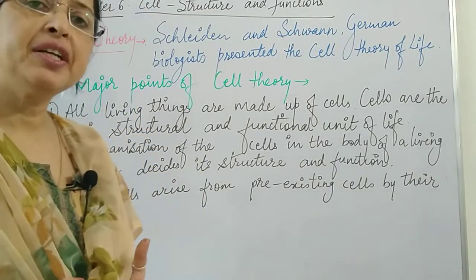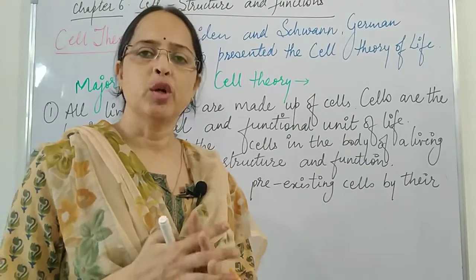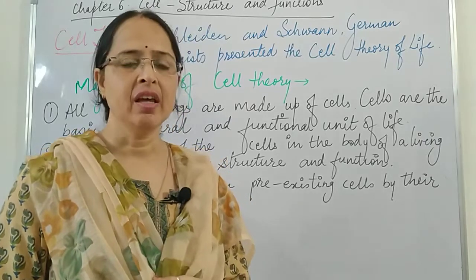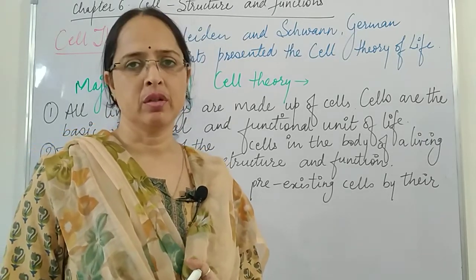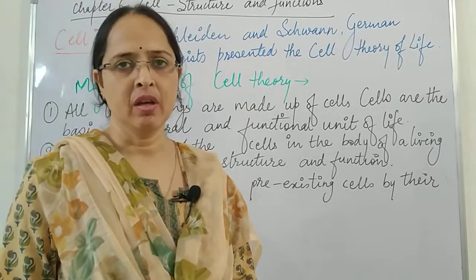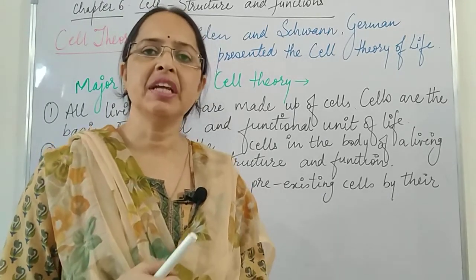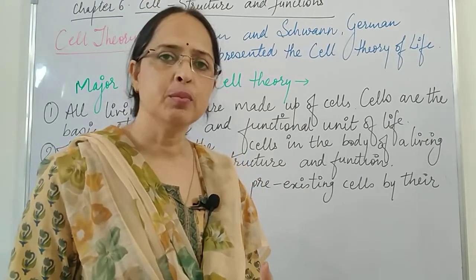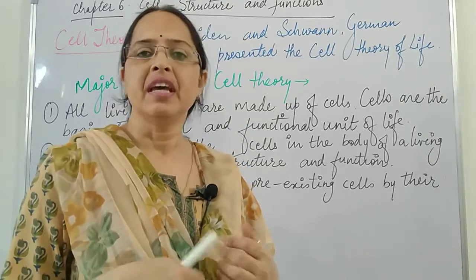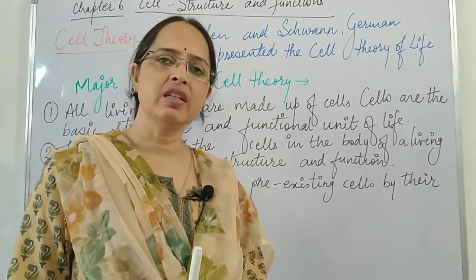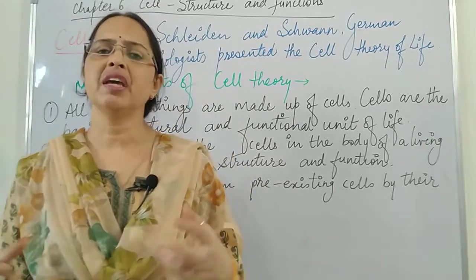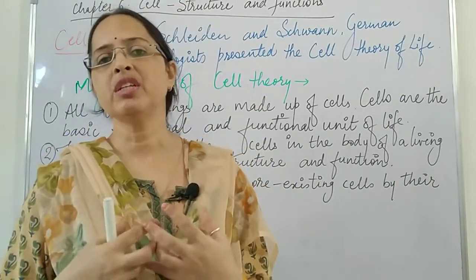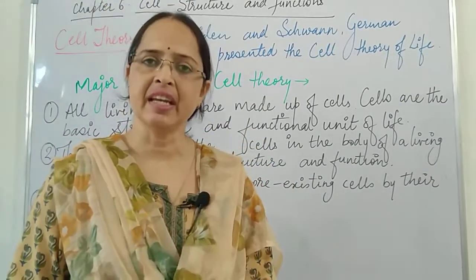As just now we have studied about the discovery of the cell. Robert Hooke discovered the dead cell because he was the first one who observed the cell, and second one was Anton von Leeuwenhoek. He discovered the living cell. So when the cell was discovered, when it came to be known that the body of plants, body of animals, body of any organism is made up of cells, then many scientists involved themselves in the study of cell and the components of the cell, means what does a cell contain.